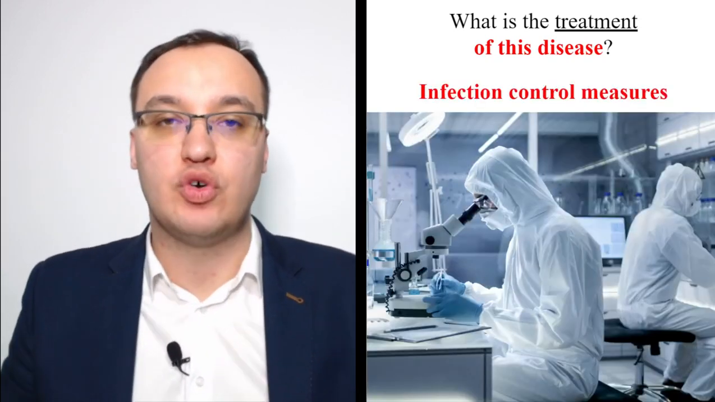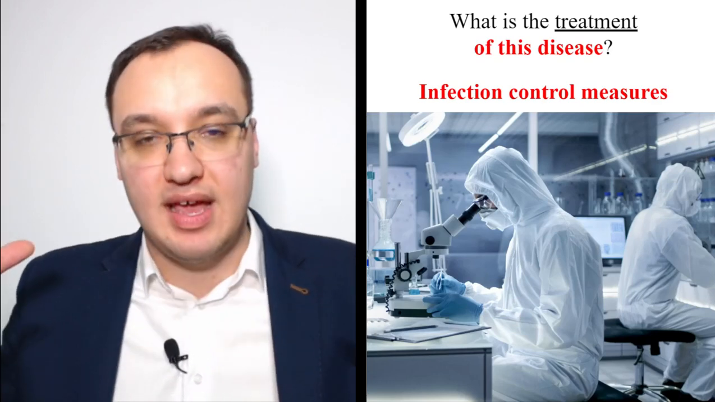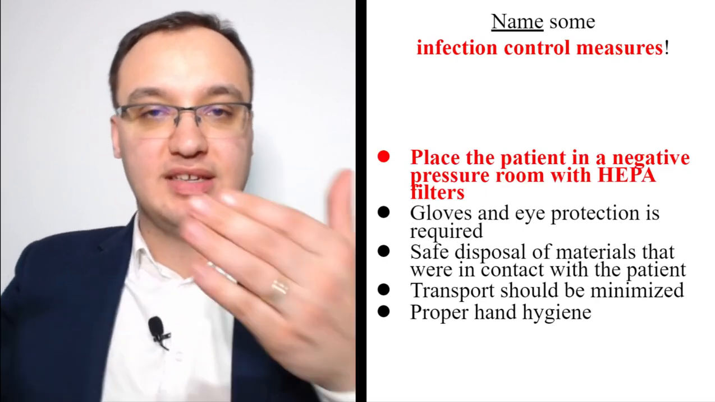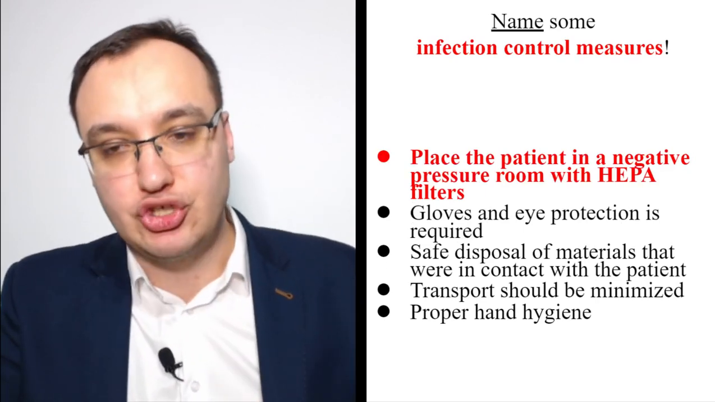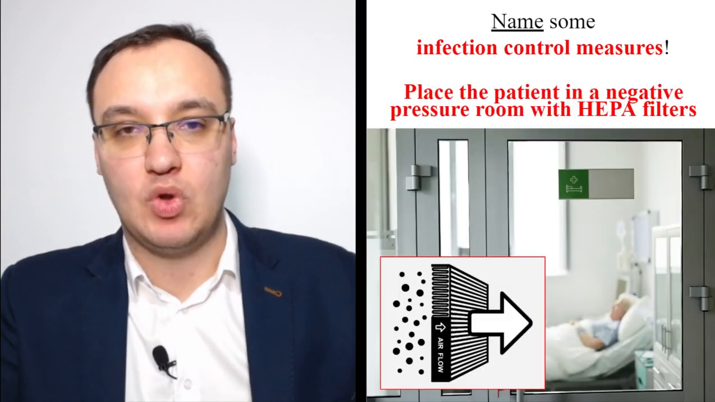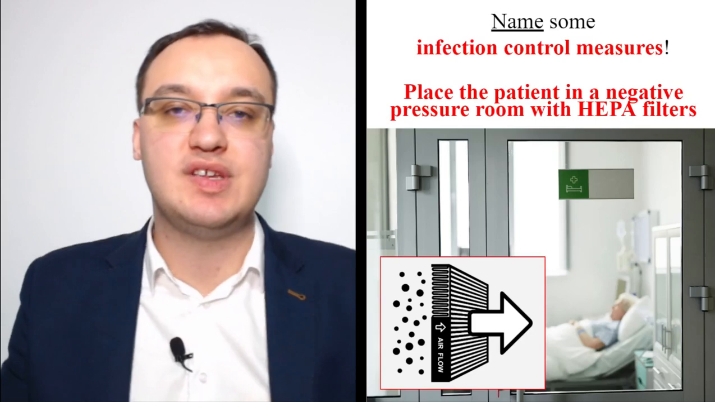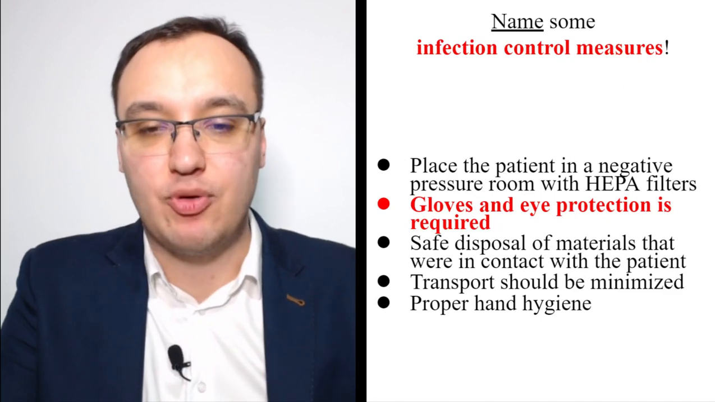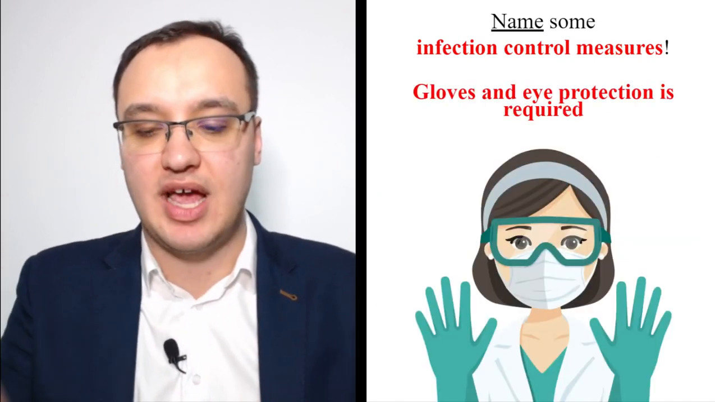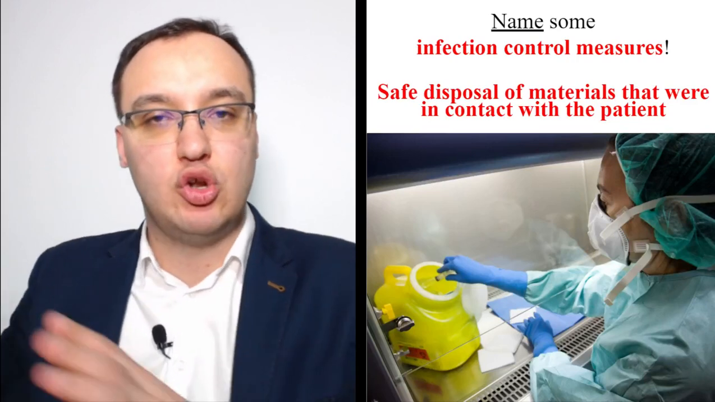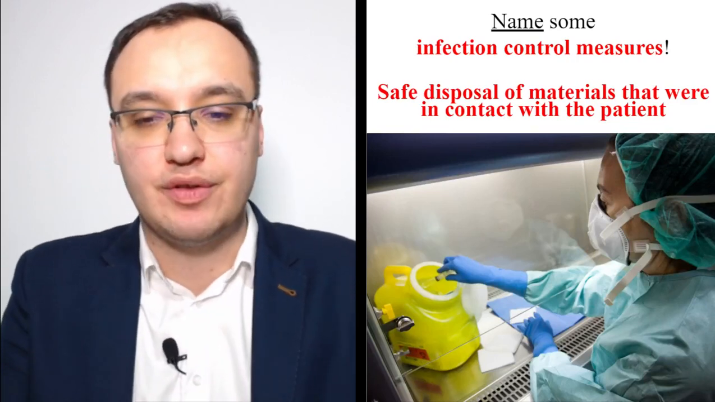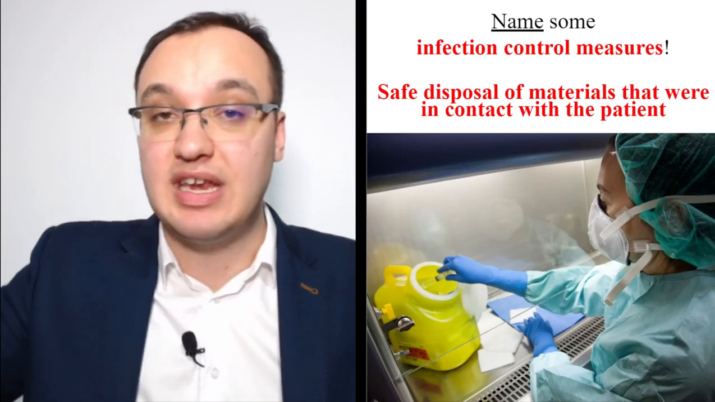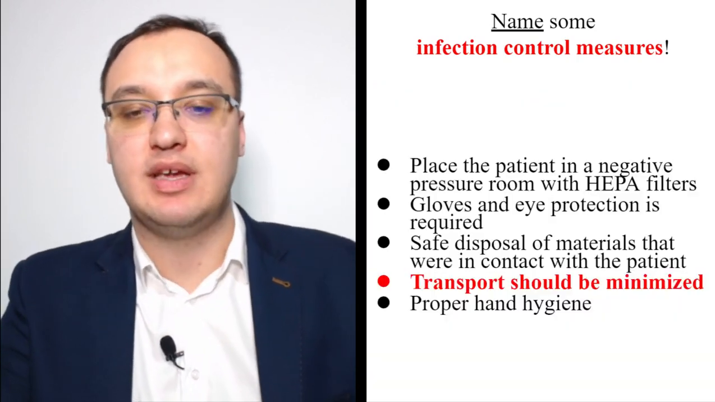Infection control measures are, of course, the guidelines and the hygiene that we follow. For example, we have the room I talked about. This is a negative pressure room with HEPA filters, okay? It does not allow any viruses in and out. It's a completely isolated room. Then we have gloves and eye protection, which are required. Then we have safe disposal of the materials that were in contact with this patient. This is very important because the materials cannot just be put anywhere, as that can affect everybody else in the hospital.